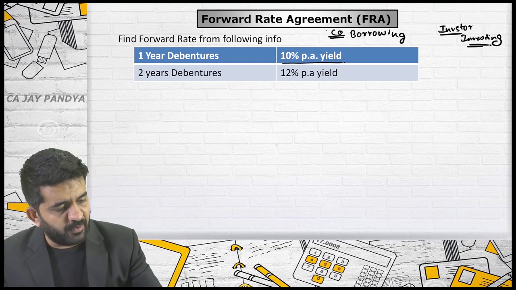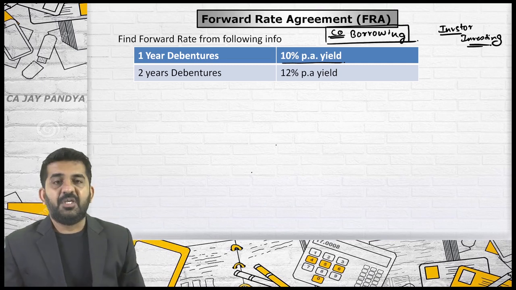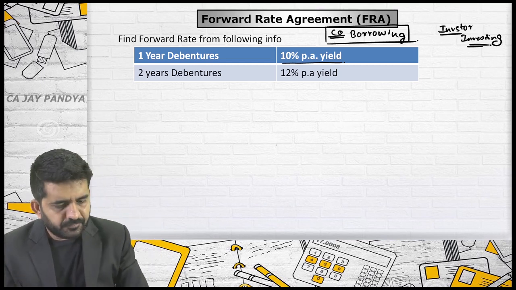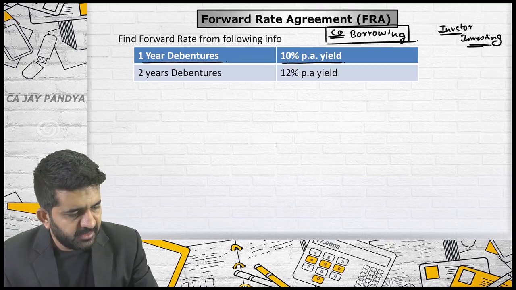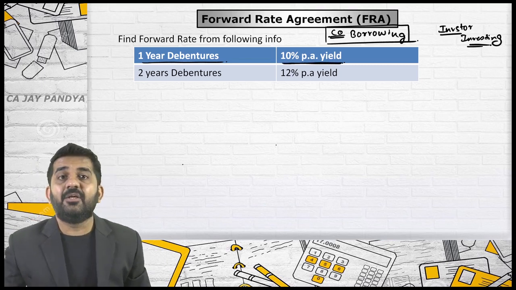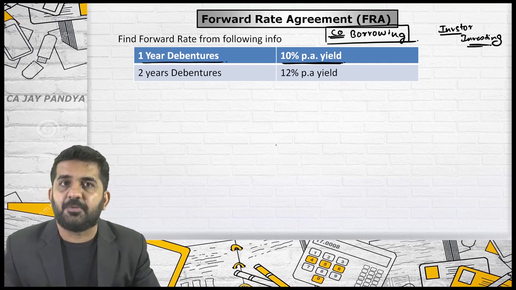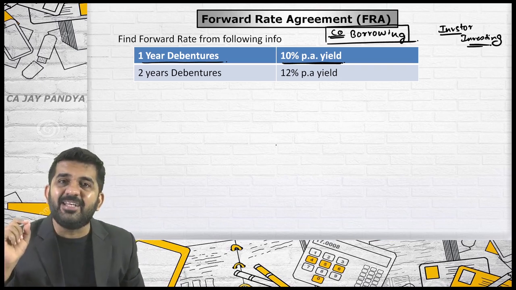Right now we are taking the point of view of the company. We are borrowing money. Is it alright? Try to concentrate. If we issue a 1 year debenture, the yield or the return which the investor is getting is 10% per annum. So our borrowing cost will be 10% per annum.